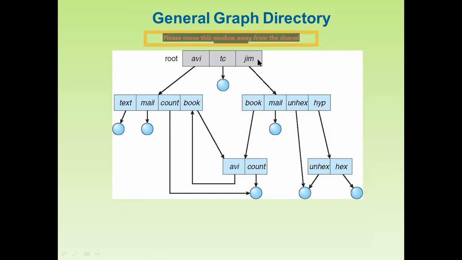Again you can see here this is the root node, and this is the main directory, and again these are the subdirectories, and subdirectories here sharing the subdirectories. Okay, we are going to share these subdirectories. Now in this case you can check this.